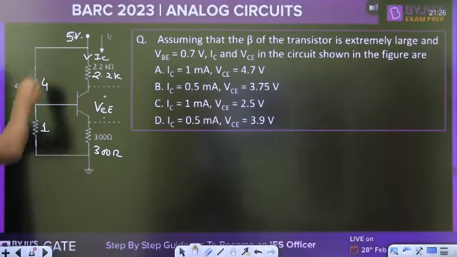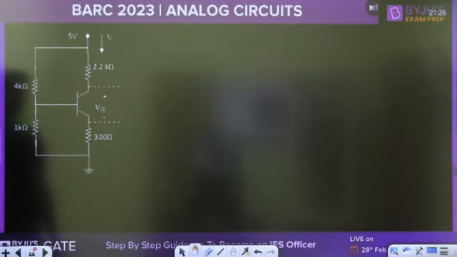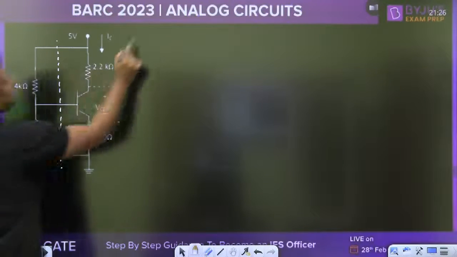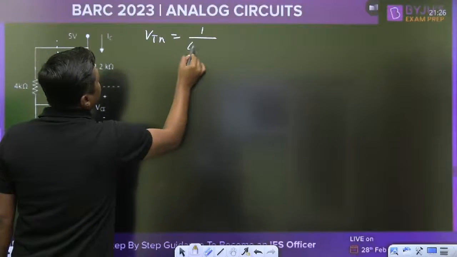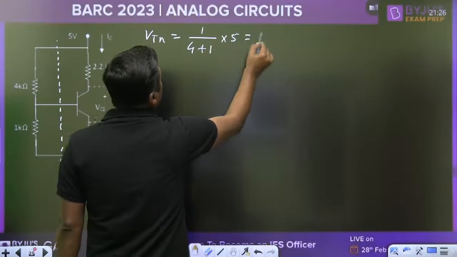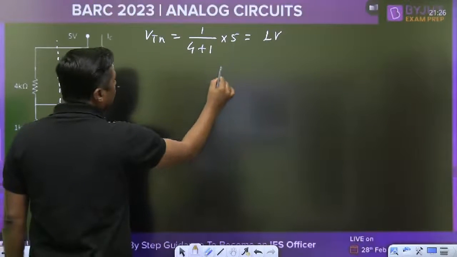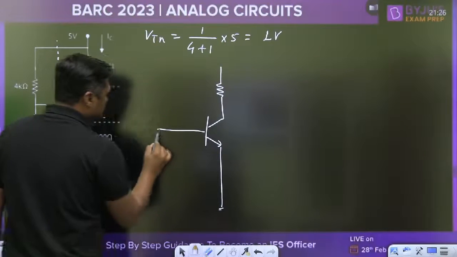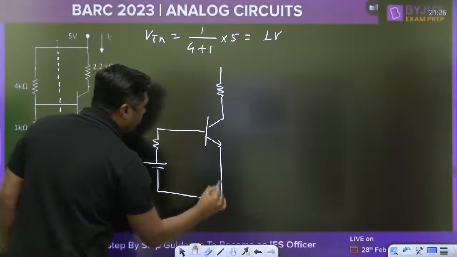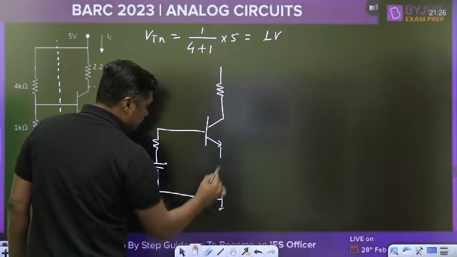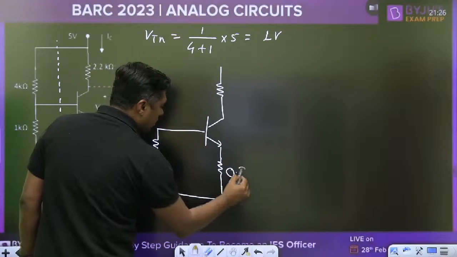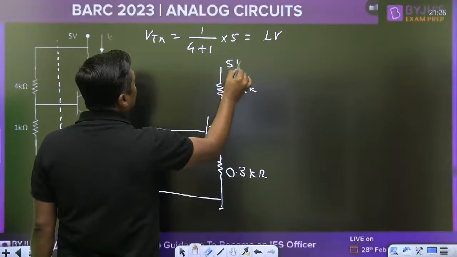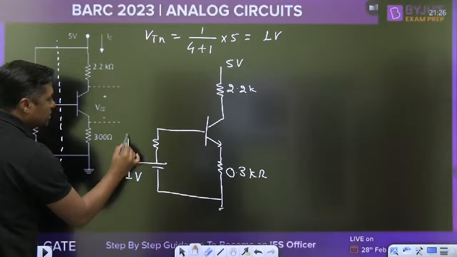Then apply the Thevenin's voltage division rule. So according to voltage division rule, what is the voltage at this point? 1 divided by 4 plus 1 into 5, that will become 1 volt. No need to find the RTH because beta is very large. Already we have found the VTH. Always convert the resistor into kilo ohm. This is the 2.2 kilo ohm. This is the 5 volt battery and this will become 1 volt. This is the VTH.